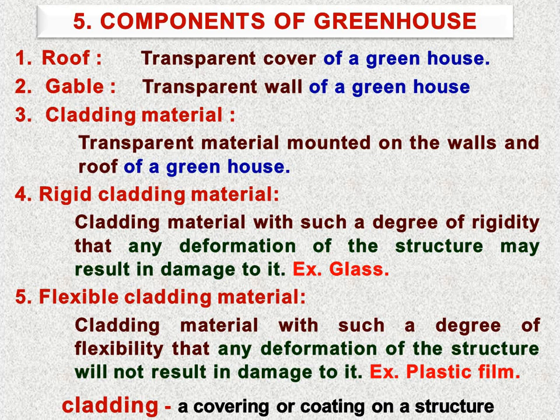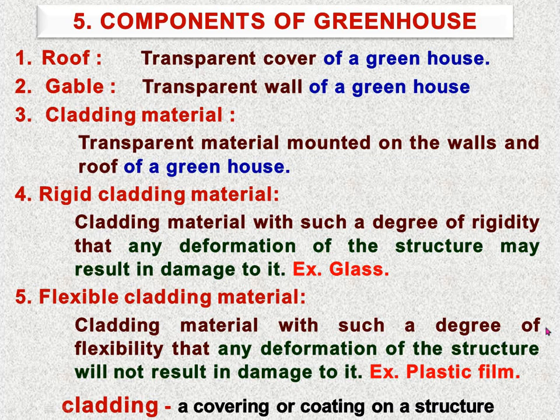So this type of rigid cladding material may result in damage or failure due to its deformation, either through natural processes like an earthquake or a cyclone, etc. So that type of material which can be damaged due to loads or deformation is called rigid cladding material. Now flexible cladding material.